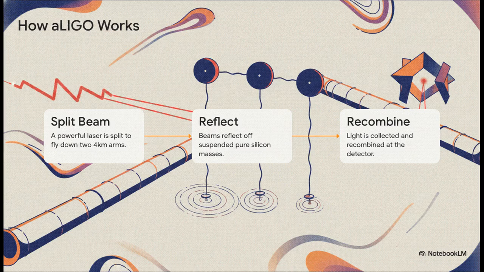Basically, an incredibly powerful laser is split into 2 separate beams. These beams then fly down 2 massive 4-kilometer-long vacuum tubes set in an L shape. They reflect off 40-kilogram pure silicon test masses, which are hung from the ceiling on a complex series of pendulums. And they do that specifically to insulate them from ground vibrations like passing trucks or even a scientist sneezing. Finally, the light journeys back, is collected, and recombined at the detector.